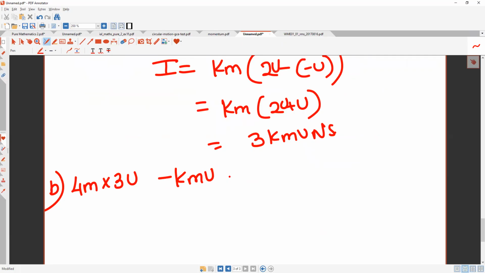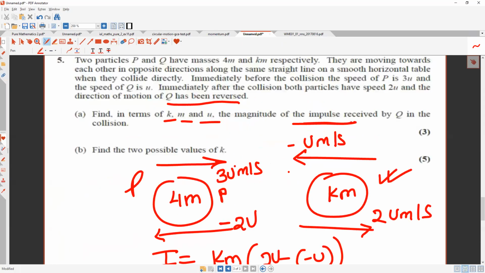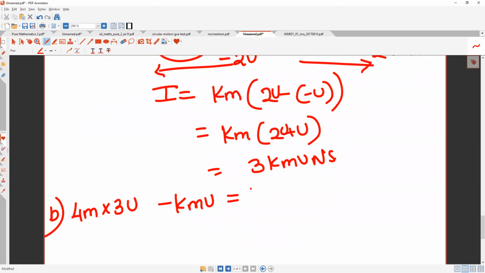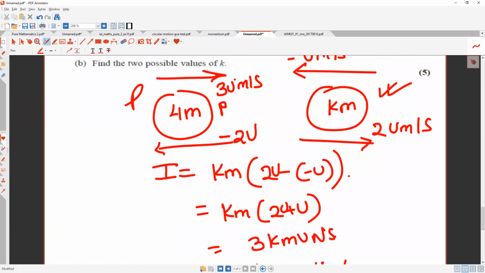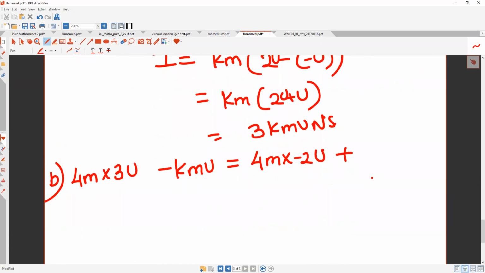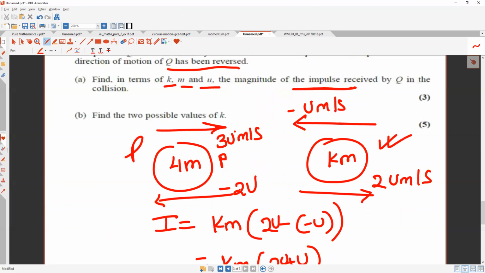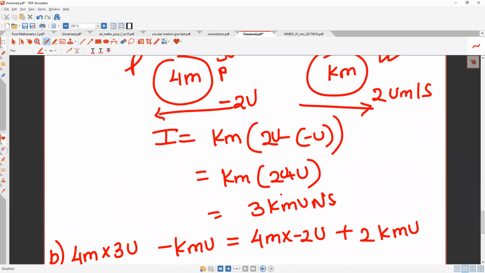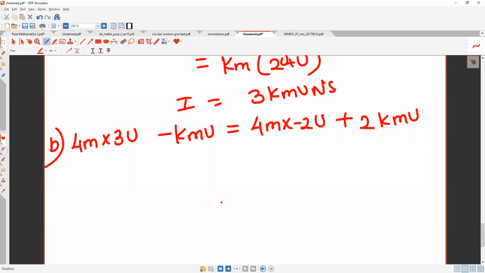ঠিক আছে? This before the collision equals to, after the collision let me take it as minus 8 mu। কেন minus 8 mu? Because 4m into minus 2u plus আরেকটা কি 2 kmu, 2 kmu। Okay, so did they say find the two possible values of k? ওরা আমাকে কোন impulse কিছু দিছে এখানে? না না, impulse I can find না, 5 মার্ক না, impulse find করছে, but this is not the actual impulse না। I can do this, wait।